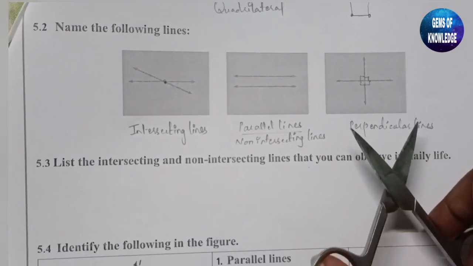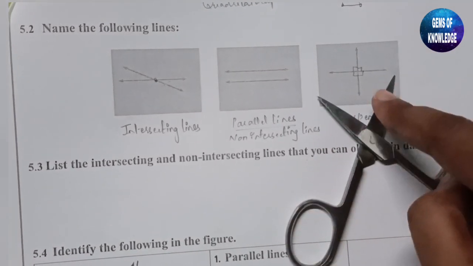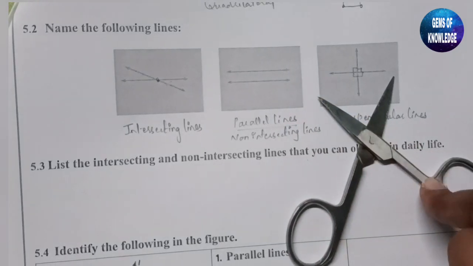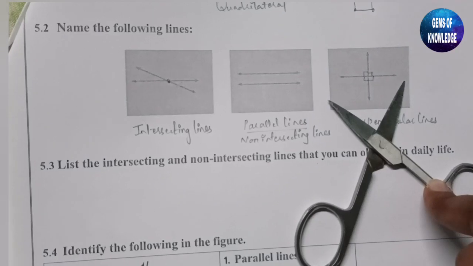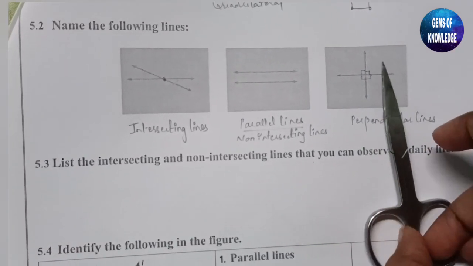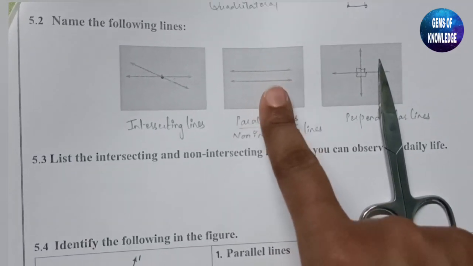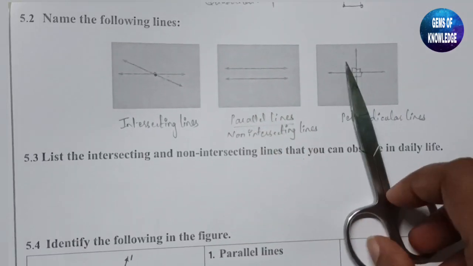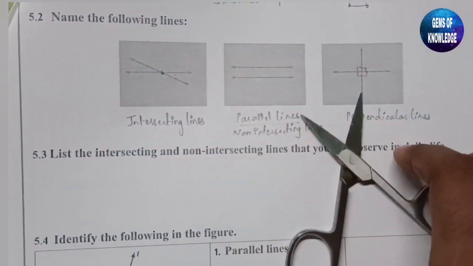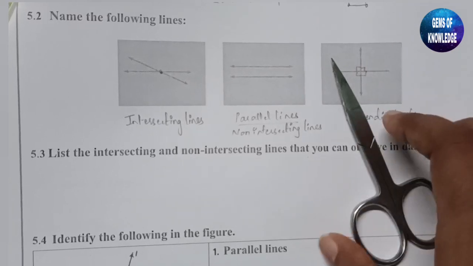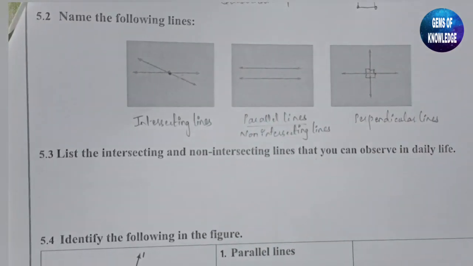Okay, if I open this scissor, you can see this mark. You can say these two lines are intersecting lines. If I close this, it will be similar to this type of lines, so we can say that it is a non-intersecting lines. If I open this, it will be an example for intersecting lines, and if I close this, it will be an example for non-intersecting lines. Okay, so this was one example.